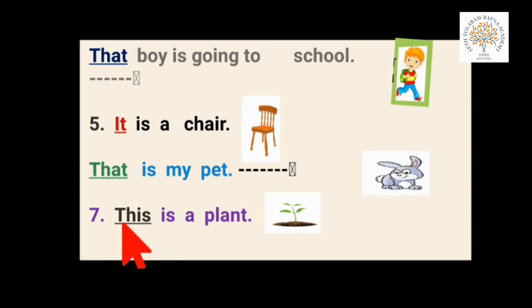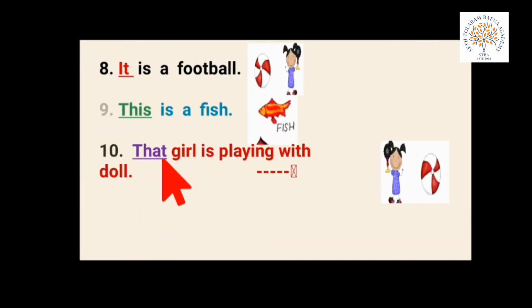Next is dash is the PLANT, plant. Here you see the small tiny plant. Yes, very beautiful plant. The plant is near, and so this is living or non-living? This is living. It grows. So we use this, and the spelling of this is THIS, this. Now come to the next.